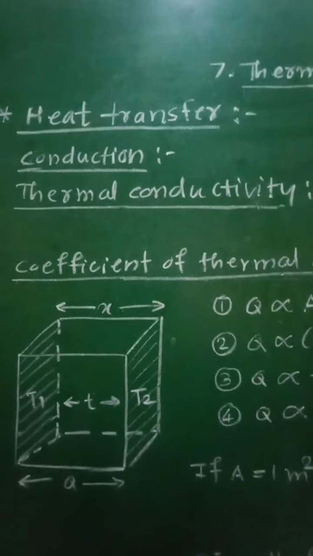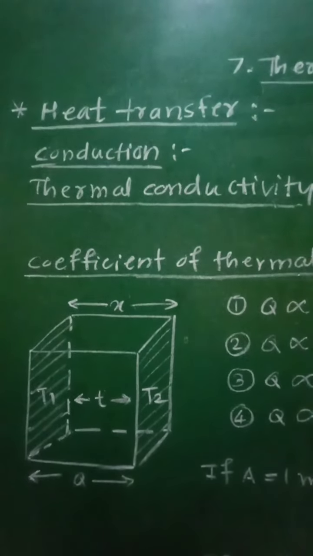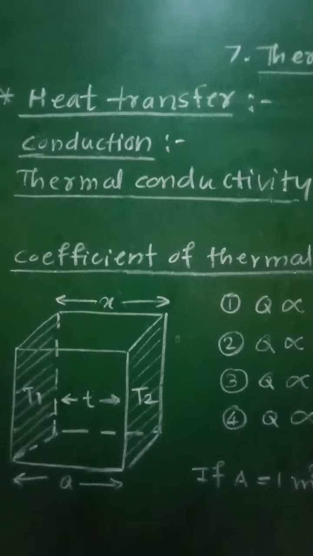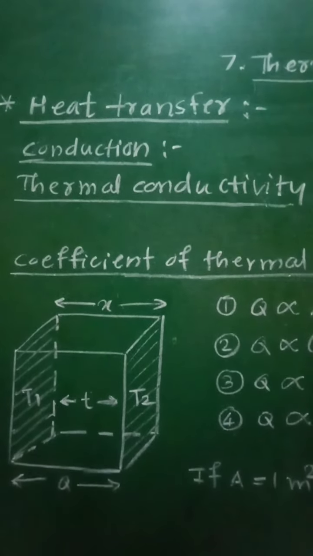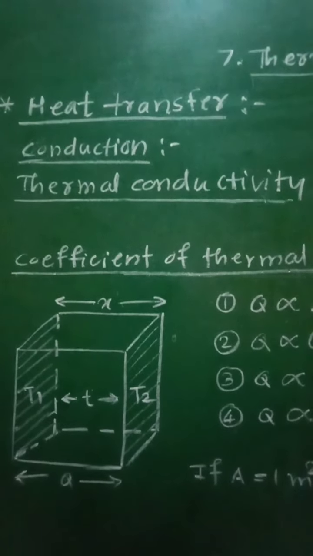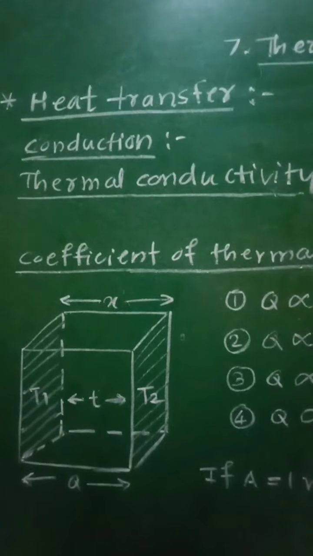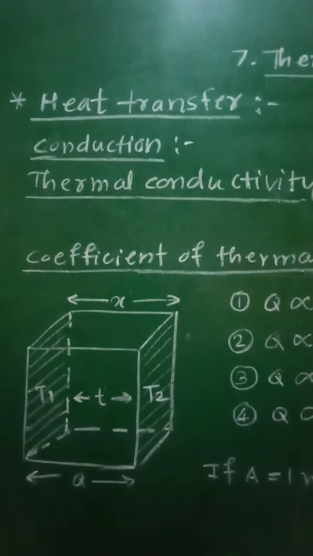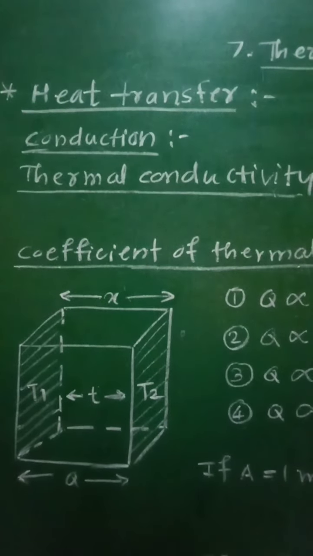So there are three different modes or ways of transfer of heat energy, and these modes are conduction, convection, and radiation.